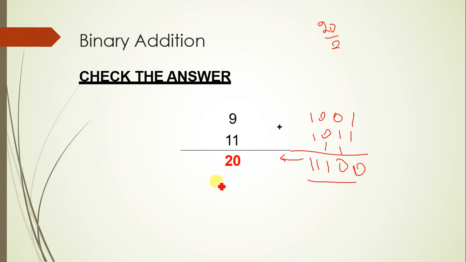Is it correct? 20's equivalent is 11100. Am I correct? Yes, sir. Or the decimal number equivalent for the binary which I have written is 11100. So the equivalent number is correct or not?